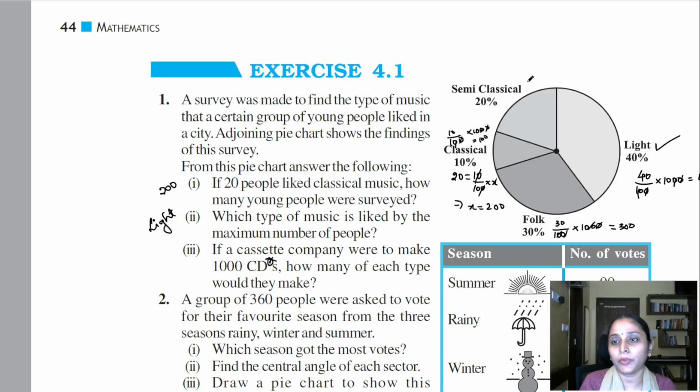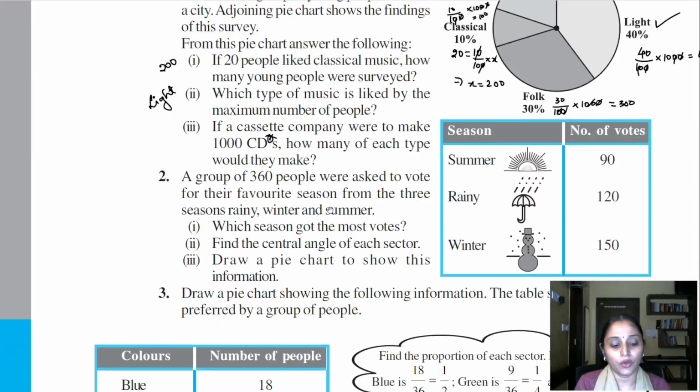And finally, 20% is semi-classical. That means 20% of 1000 is nothing but 200. So I would have 200 CDs catering to semi-classical music. So this is the answer for your third question, right? So next, going to the